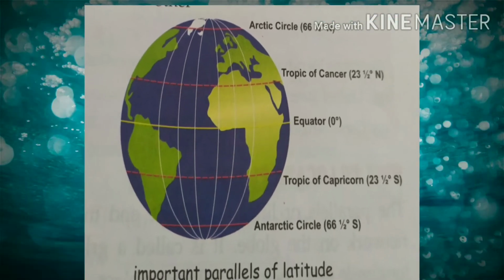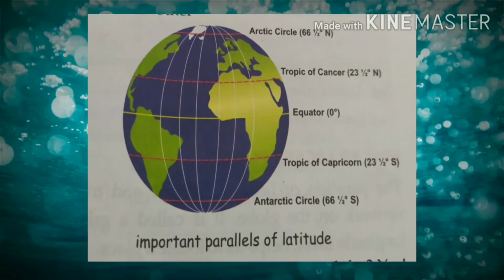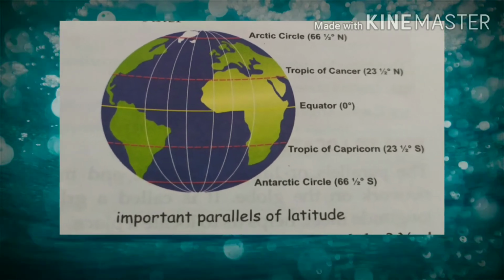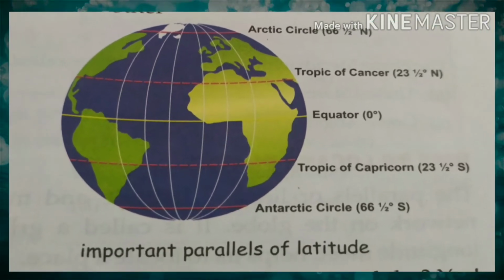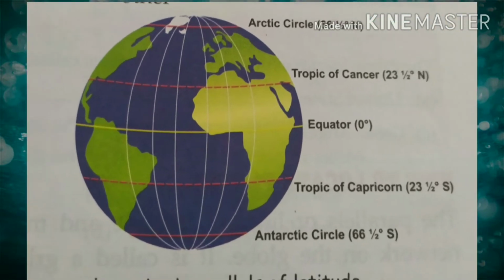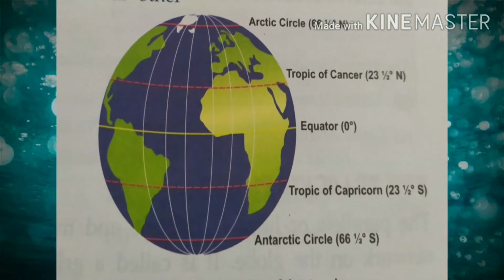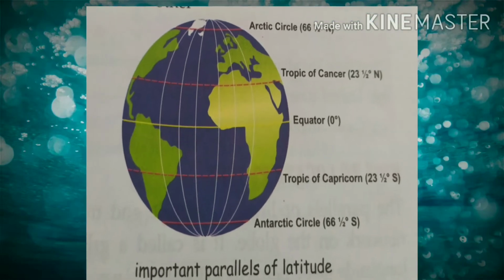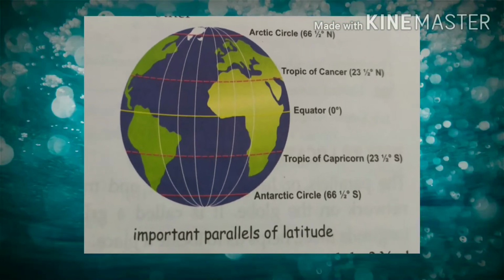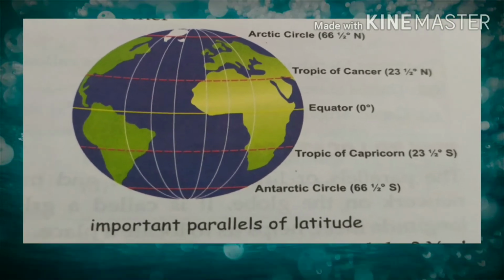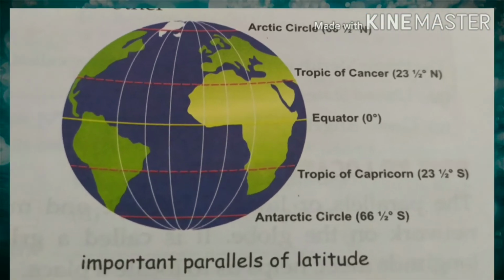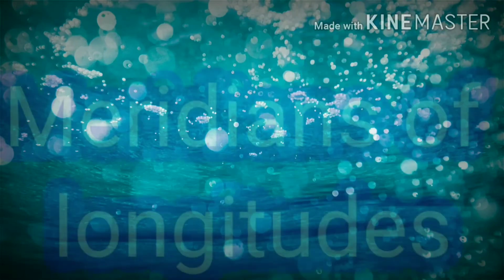Important parallels. You already know about the equator 0 degree, North Pole 90 degree N, and the South Pole 90 degree S. There are 4 other important parallels. They are called Tropic of Cancer 23.5 degree N, Tropic of Capricorn 23.5 degree S, Arctic Circle 66.5 degree N, and Antarctic Circle 66.5 degree S.